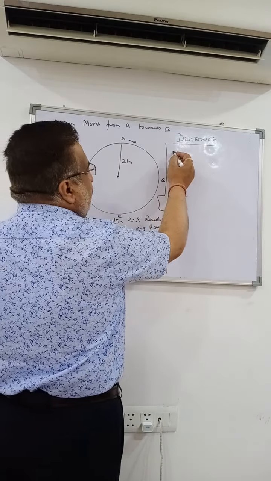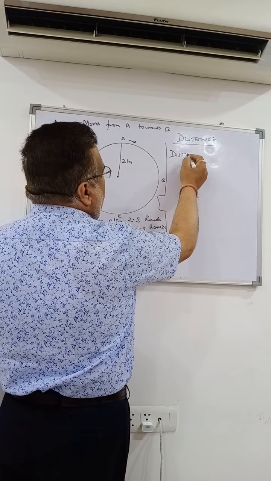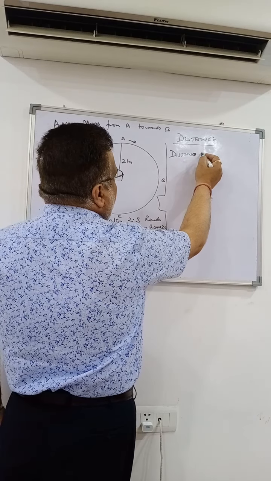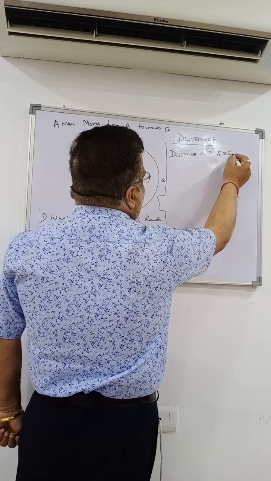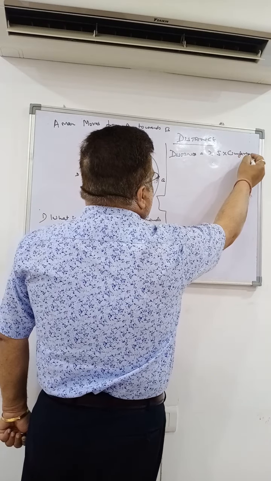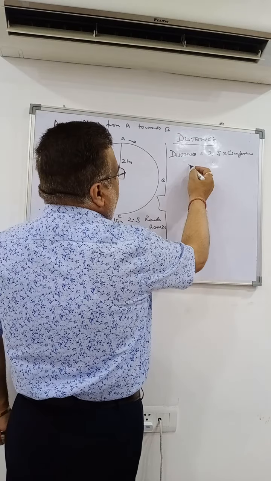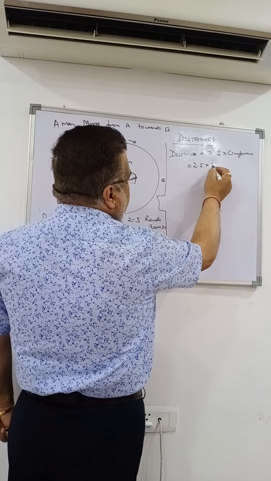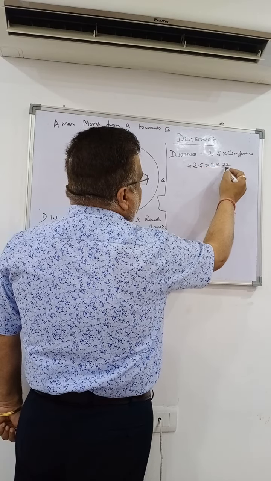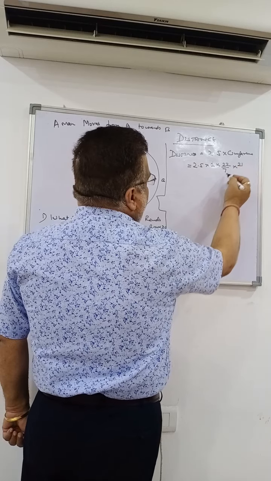That means distance will be equal to 2.5 into circumference, because circumference is the distance of one round. That is equal to 2.5 into 2 into pi, 22 by 7, into r, 21.